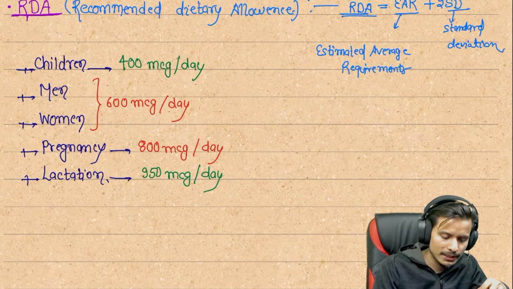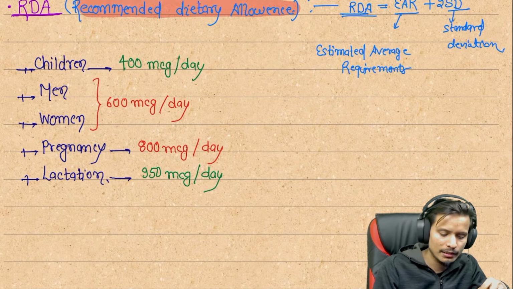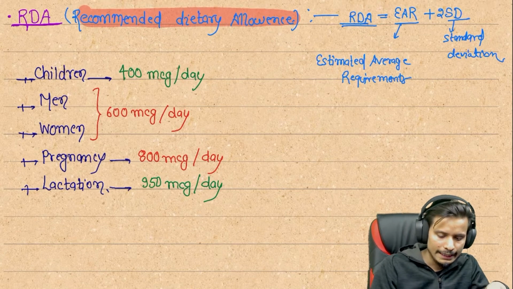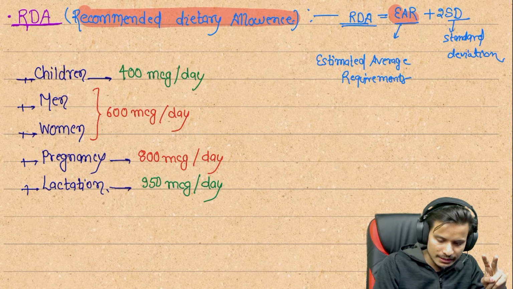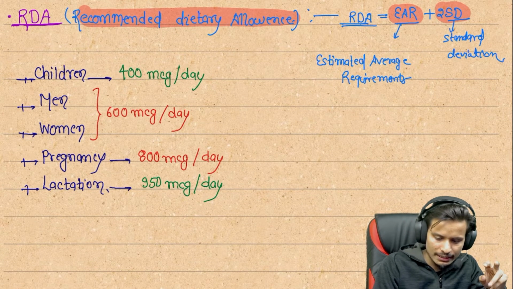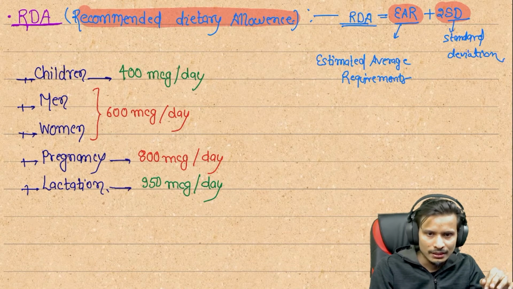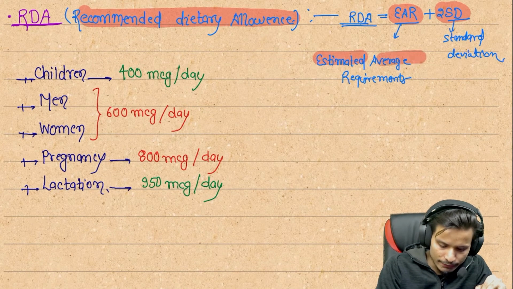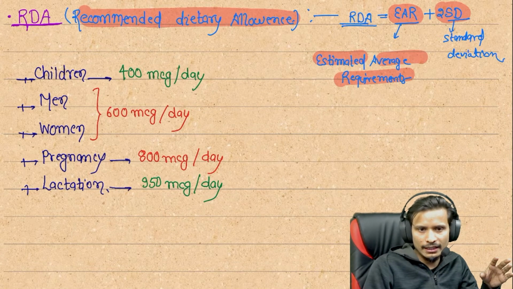Recommended dietary allowance, RDA. It is a must to know about it. It is composed of two things: EAR, the estimated average requirement of these vitamins, and 2 SD, that is two times the standard deviation.